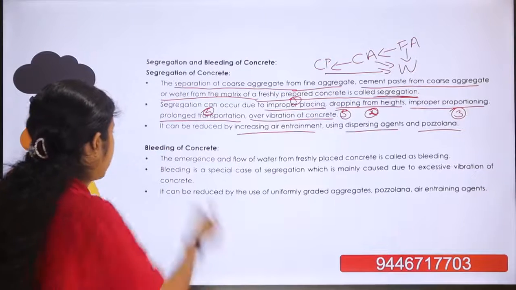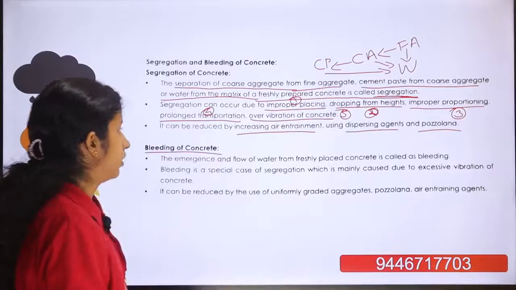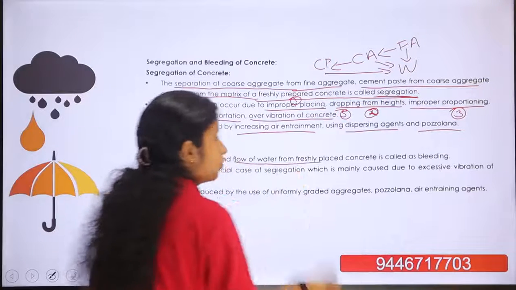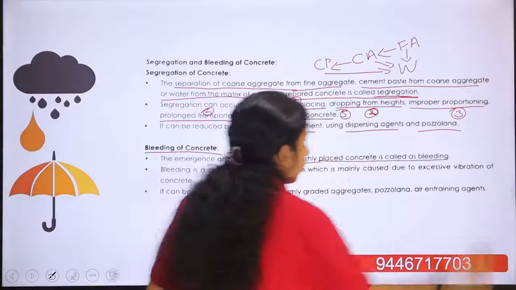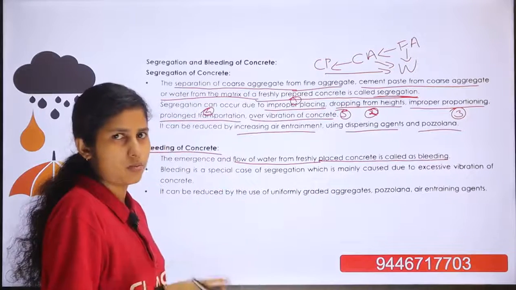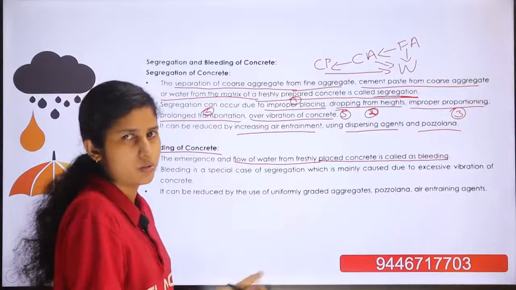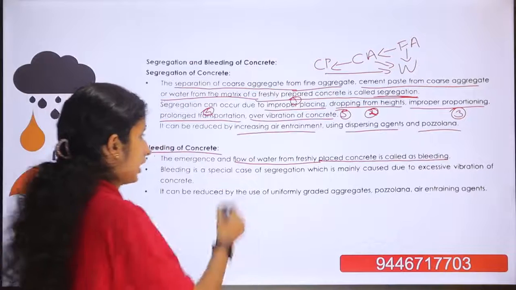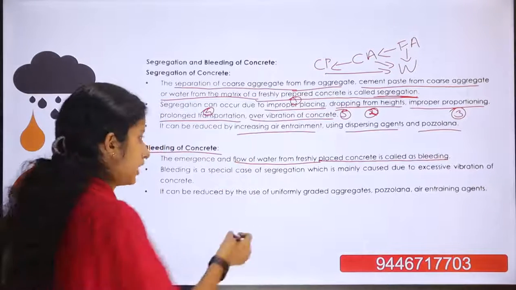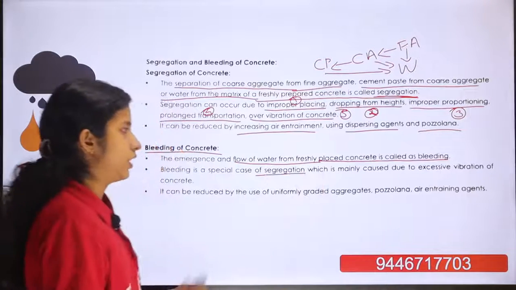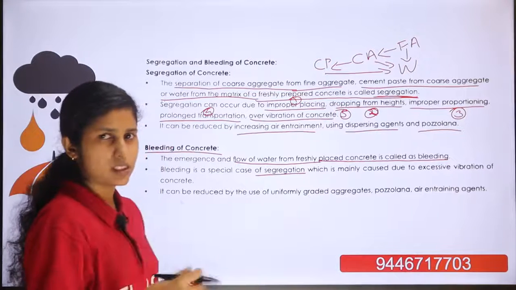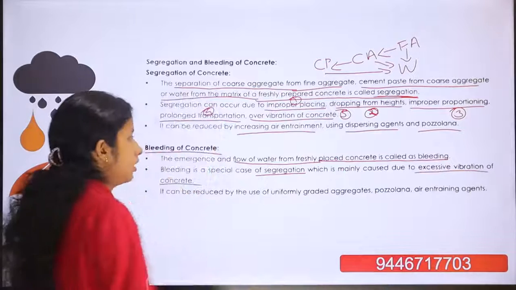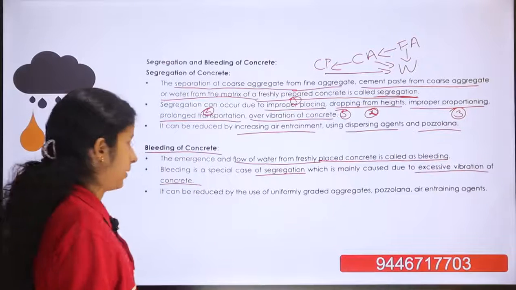Now we can discuss the bleeding of concrete. Bleeding is the emergence and flow of water from freshly prepared concrete. The water is separated from the freshly prepared concrete to the surface. Bleeding is a special case of segregation, another form of segregation, which is mainly caused by excessive vibration of concrete.